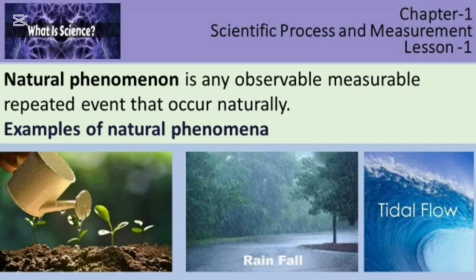If I give you an example, then you will understand about natural phenomena. Look at the picture. In the first picture, you are watching that a plant is growing. It occurs naturally. Then rainfall in the second picture, and in the third picture you are watching tidal flow. So these happen naturally. That's why these can be called natural phenomena. Have you understood, my dear students?